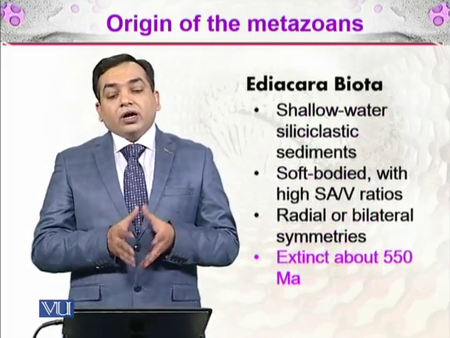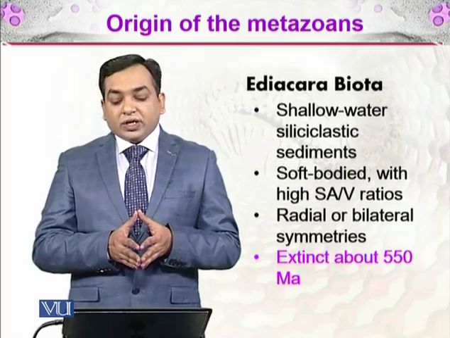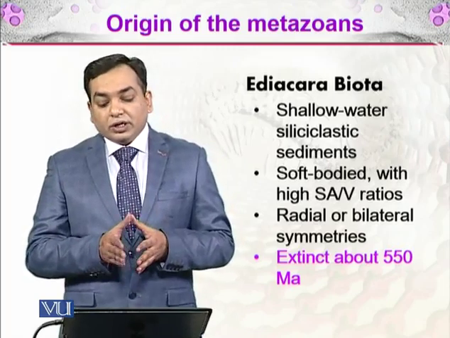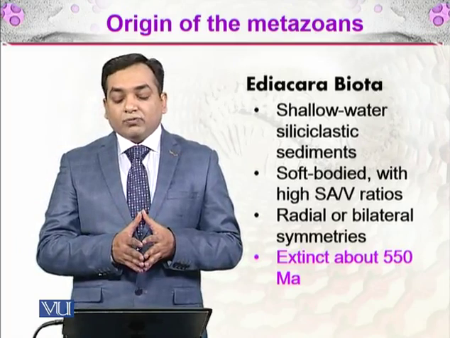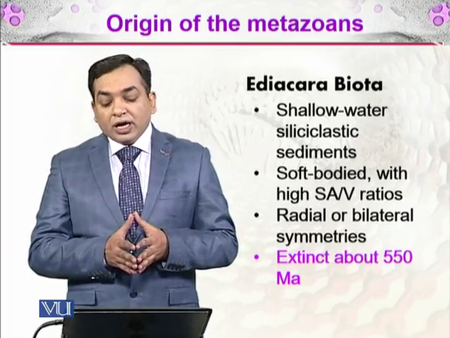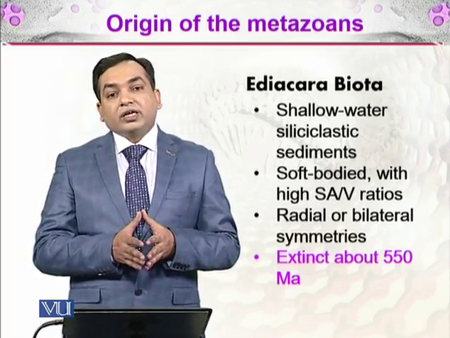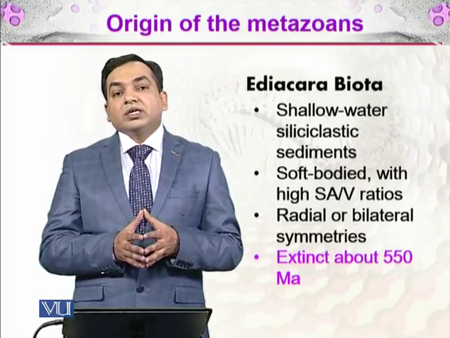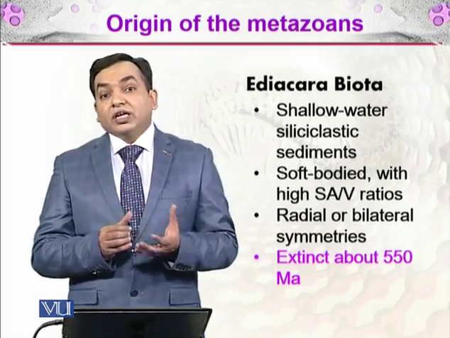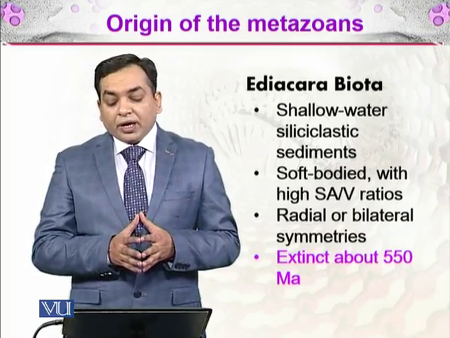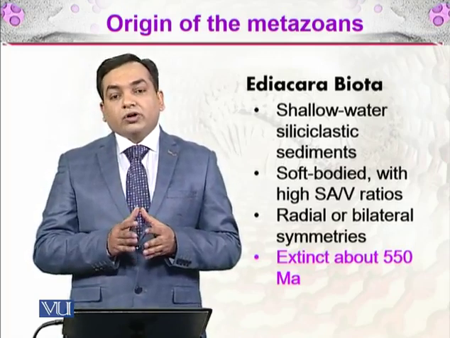So the Ediacara Biota can be found in the fossil record of shallow water siliciclastic sediment. Siliciclastic means that those are having silica in them.